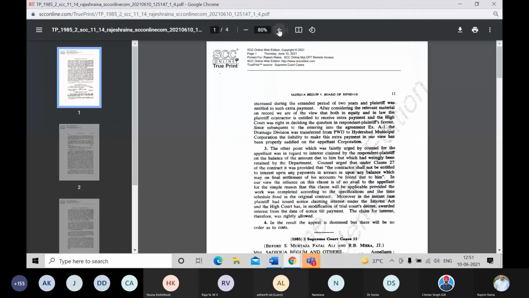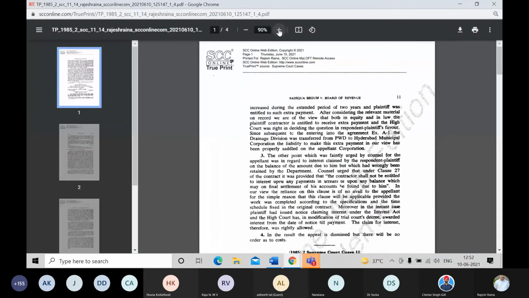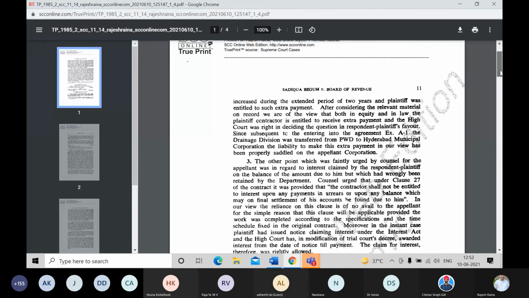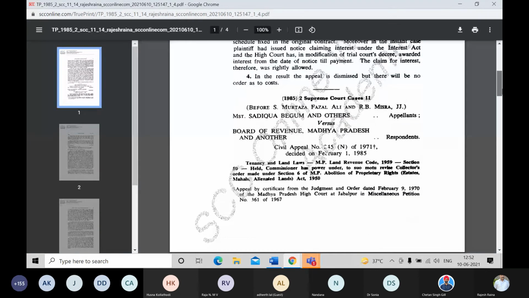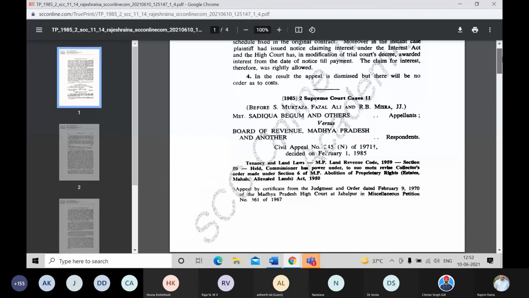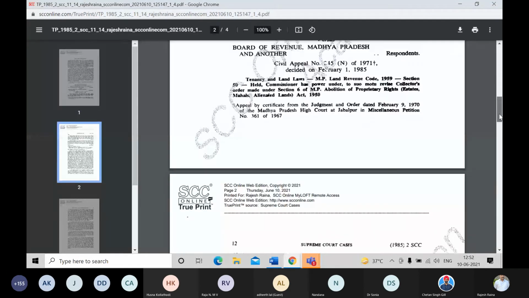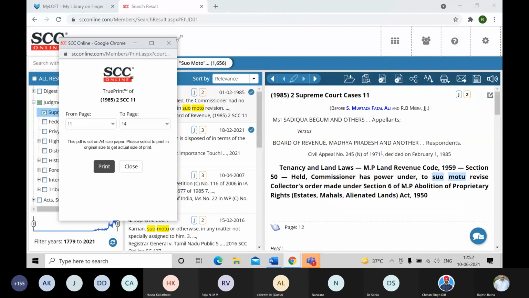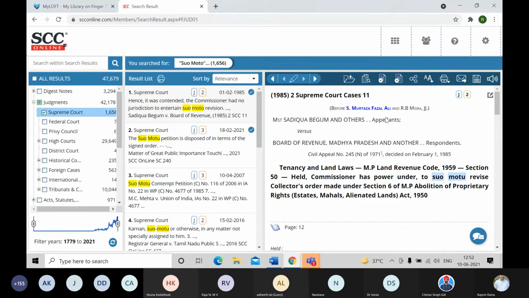As you can see here, the same pagination and paragraphing, along with the true print watermark, name of the licensee, date, etc. The judgment starts from the middle of the page, with the previous paras coming from the previous judgment. So it will print as it is. Whereas when I use the non-true print, the previous judgment's paras will not be available. It will simply print the one as you see on the web. So it's a computer generated print that you have.